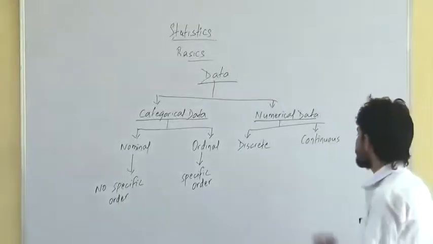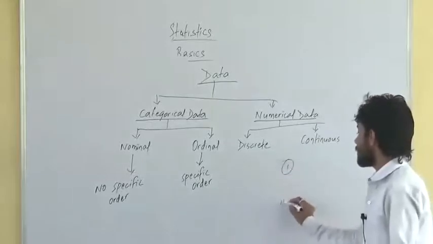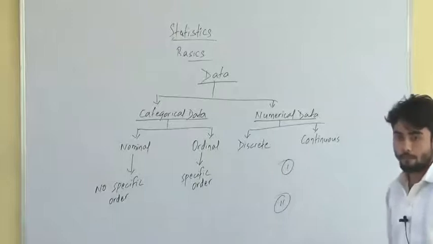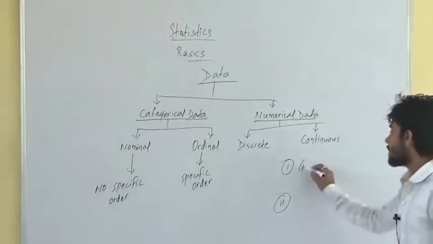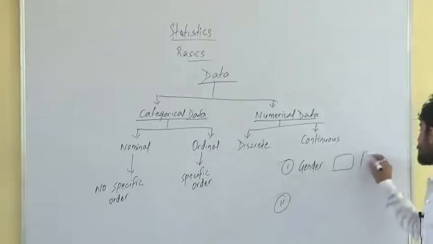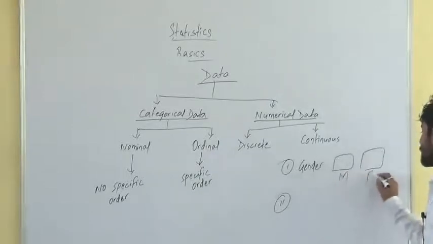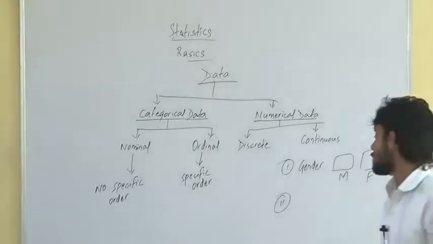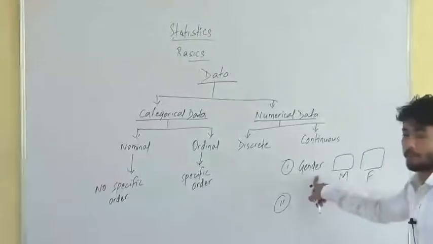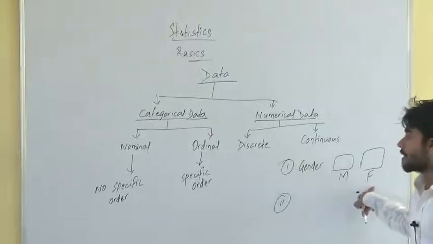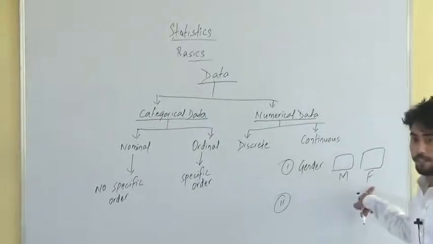Right? Now let me ask you two questions, right? Whenever you fill any form, you'll have to fill up gender. Whenever you fill up any examination or any form, you'll find this information here, male or female, right? Now can you say this one is ordinal data or nominal data?